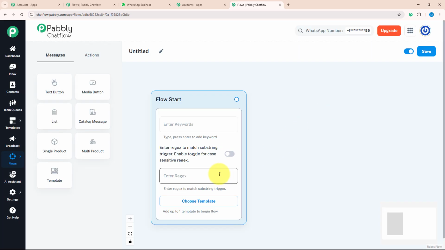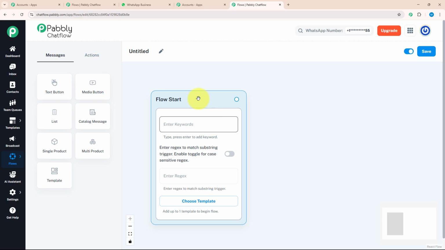Regex are regular expressions, special patterns or sequences of characters used to find, match or filter specific text. After that, we have keywords. Keywords are the trigger messages that your customer will put while initiating a conversation. Okay, as we got to know about each feature, let's get started building this flow.